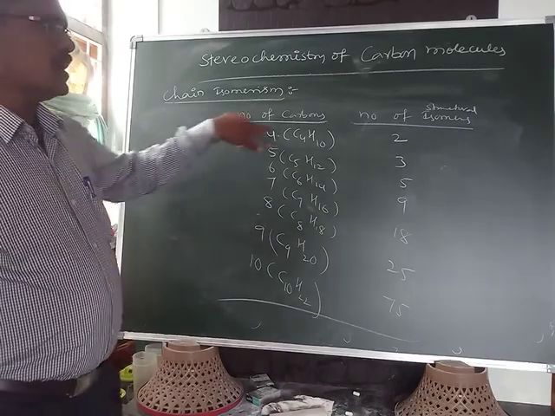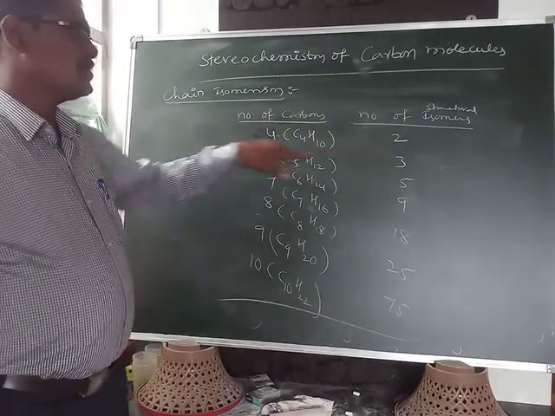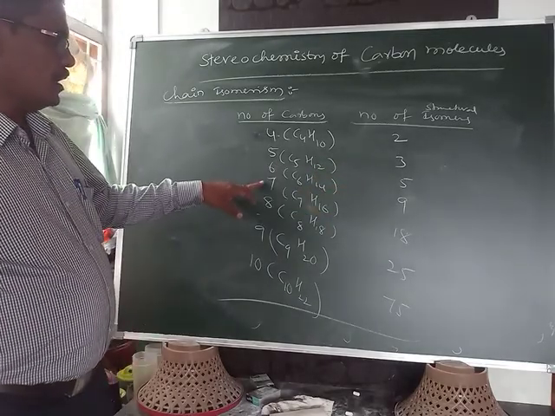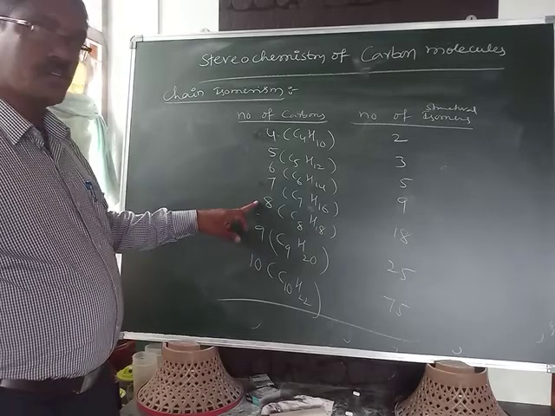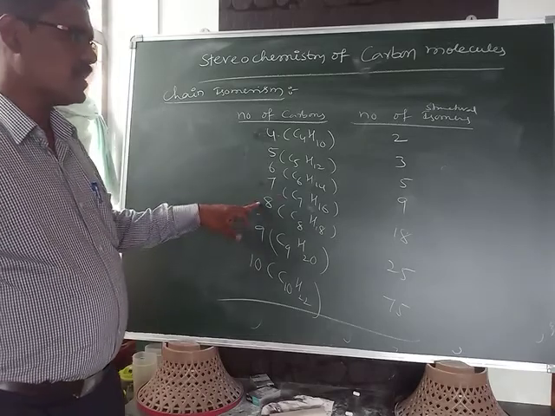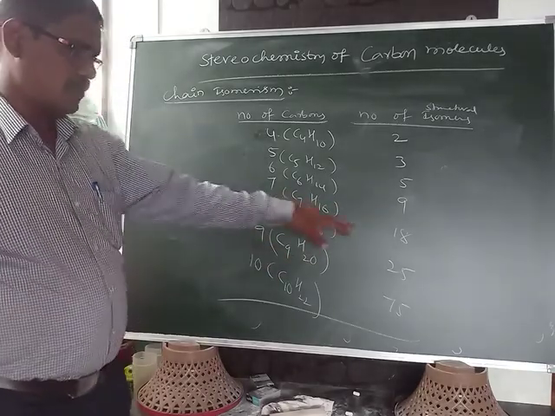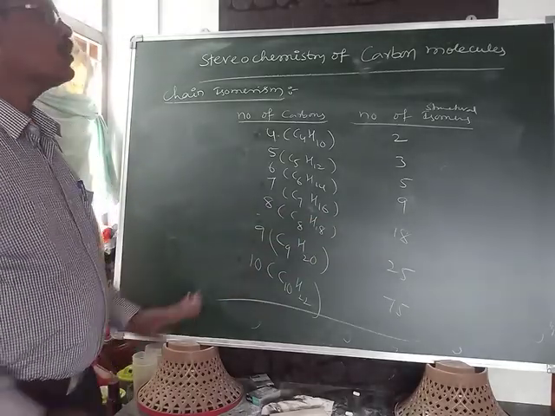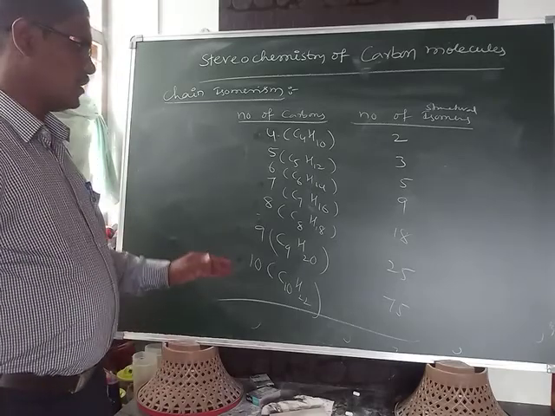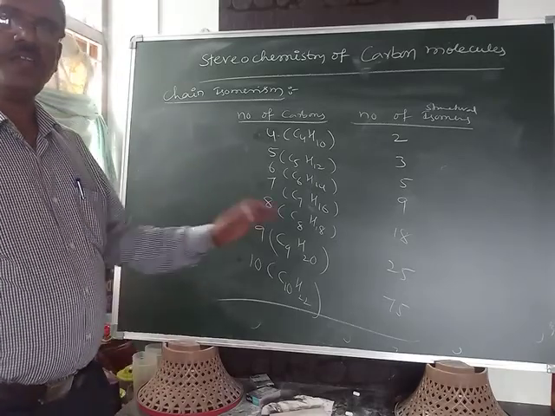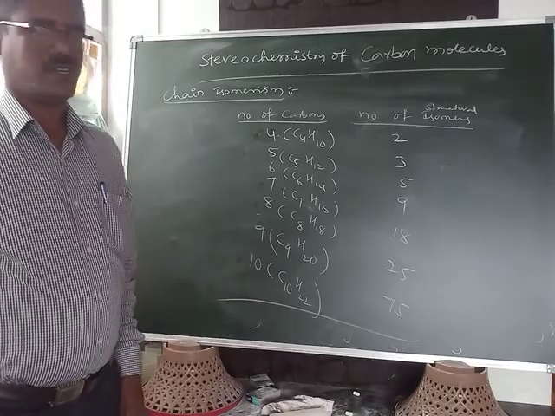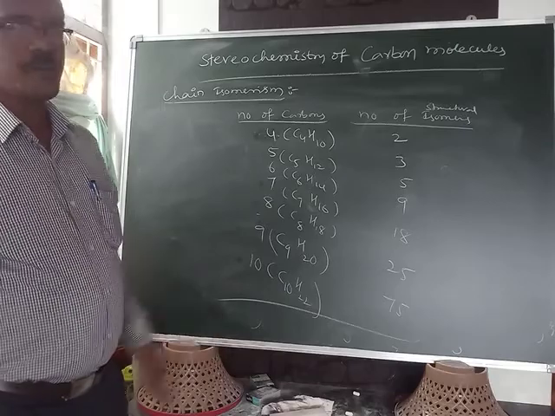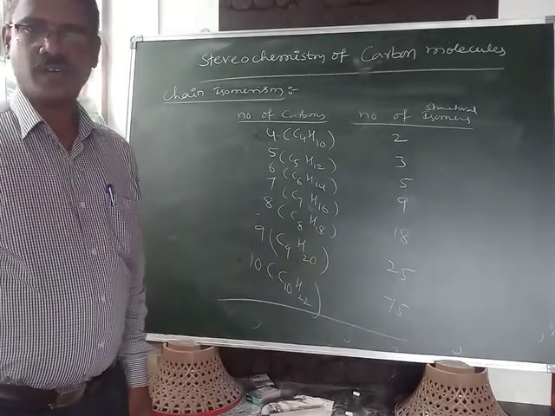Okay, butanes have 2 isomers only, pentanes 3 only, hexanes 5 only. Heptanes have 9 only, octanes with 8 carbons have 18 only, nonanes have 25, and decanes have 75 total isomers. In this one, chain isomers are present and positional isomers are also present. And in this case it is only the alkane. But if we take another compound, there is a change in the number of isomers.